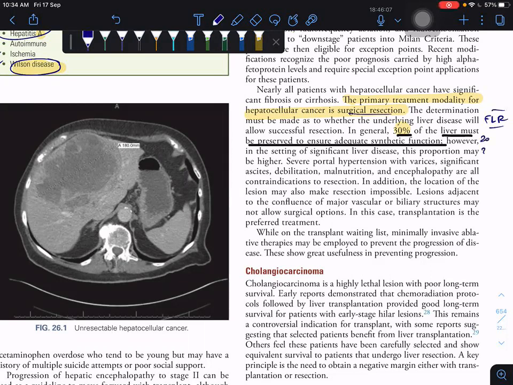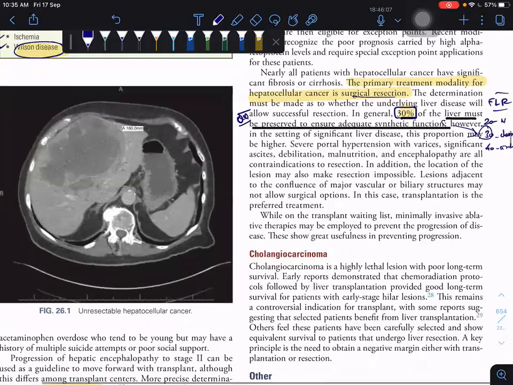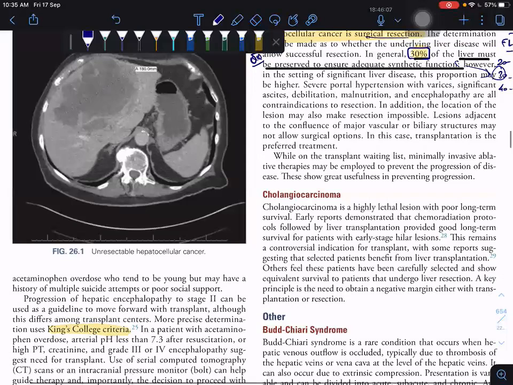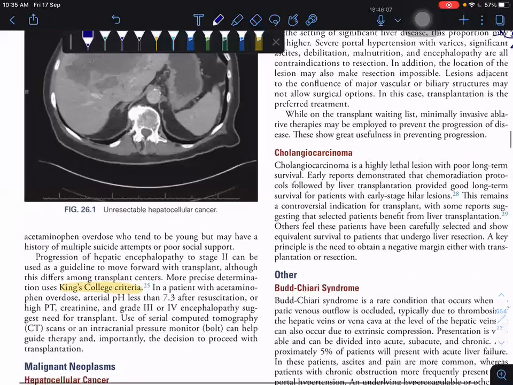Already we know the FLR mnemonic 20, 30, 40: 20 for a normal liver, 30 for a post-chemotherapy liver, and 40 for a cirrhotic liver. Generally we keep it as 20, 30, 40. Here they are telling about around 30. Just remember, at least you have to maintain FLR of 30%.